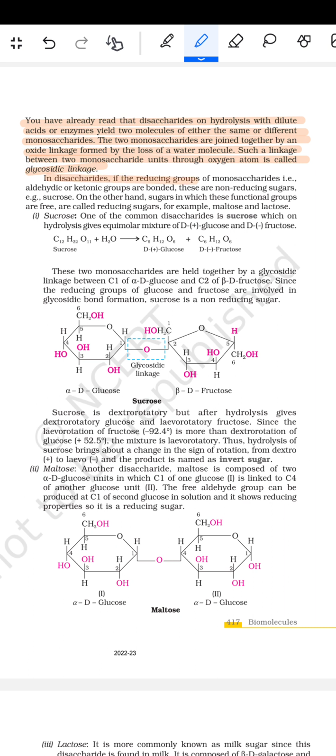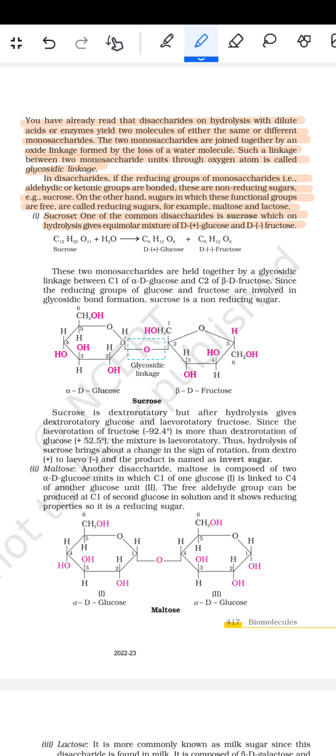In disaccharides, if the reducing groups of the monosaccharides, that means the aldehydic or the ketonic groups, are bonded, these are non-reducing sugars, for example sucrose. On the other hand, sugars in which these functional groups are free are called reducing sugars, for example maltose and lactose. Sucrose, one of the common disaccharides, on hydrolysis gives an equimolar mixture of